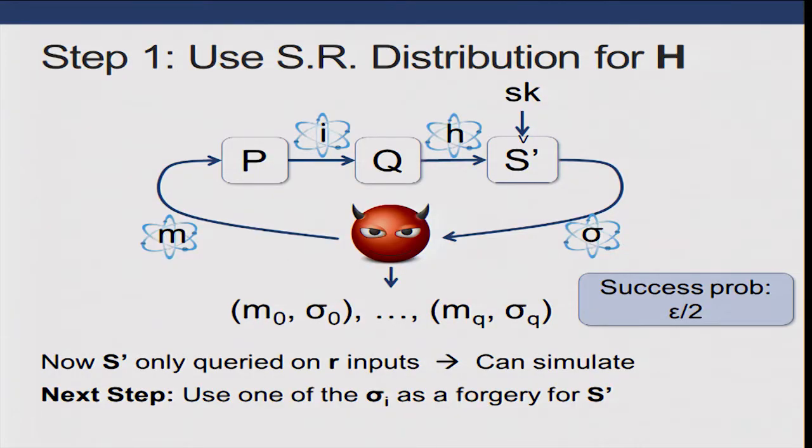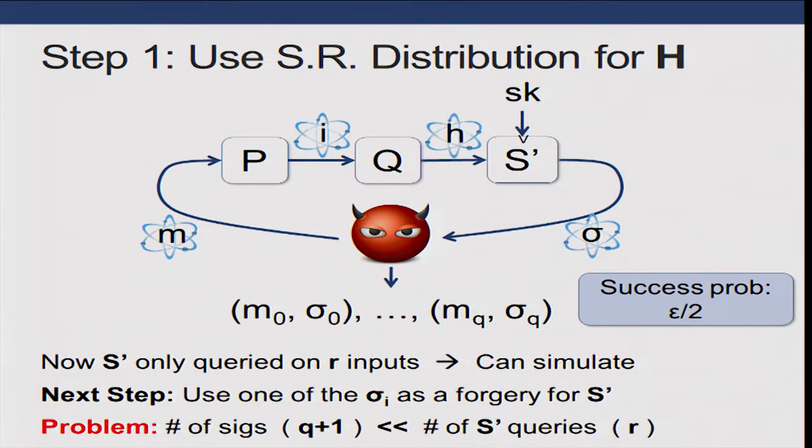Okay, but we're not done. We need to show, now that we've simulated, that we can actually use one of the adversary's forgeries as a forgery for S prime. But unfortunately, the adversary gives us q+1 signatures. But we had to query S prime r times in order to simulate. And it turns out that r is much, much bigger than q, so we don't really have any guarantees on whether these signatures are new or not.